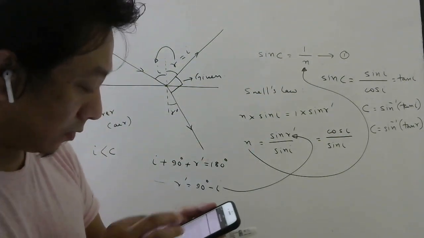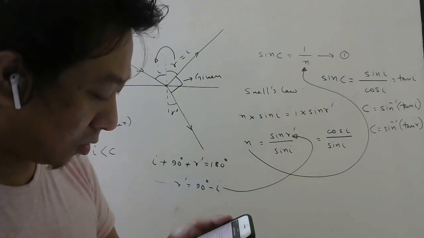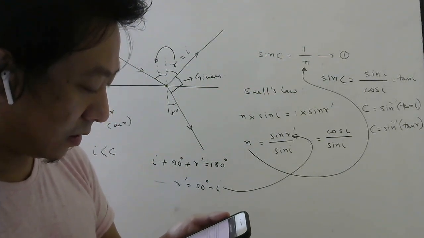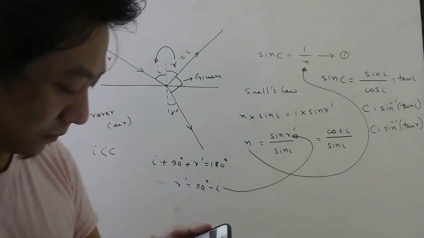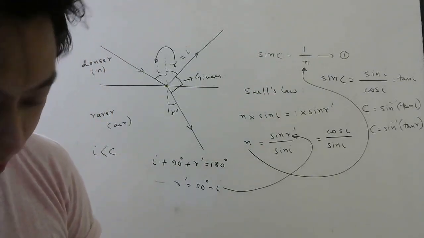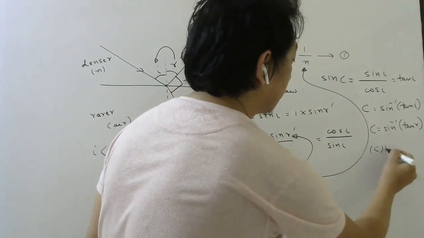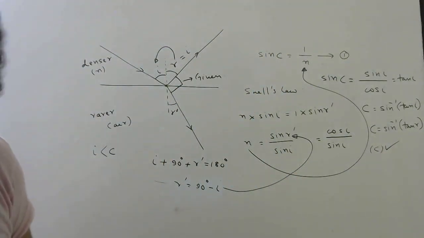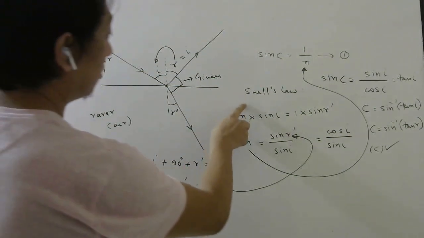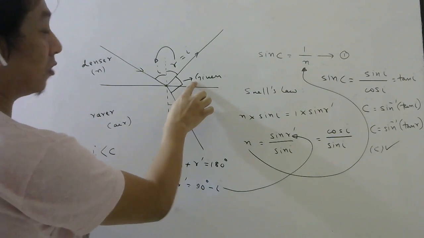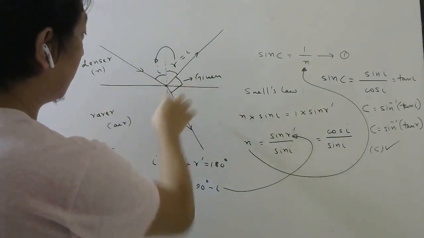So sine inverse tan R dash is wrong, sine inverse tan I is correct, tan inverse sine I is wrong. So sine inverse tan I, option C. So we use Snell's law, we use the formula for critical angle, and we use this given information that this angle is 90 degree.